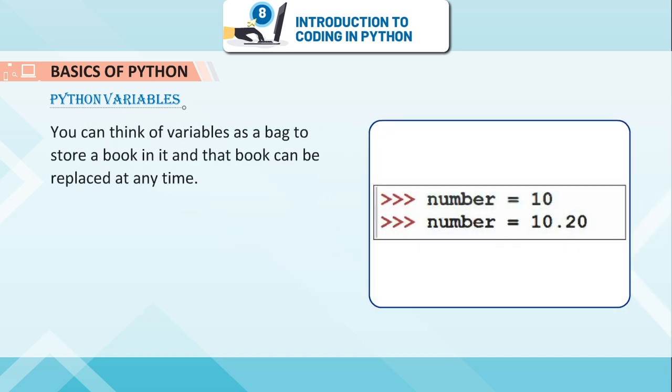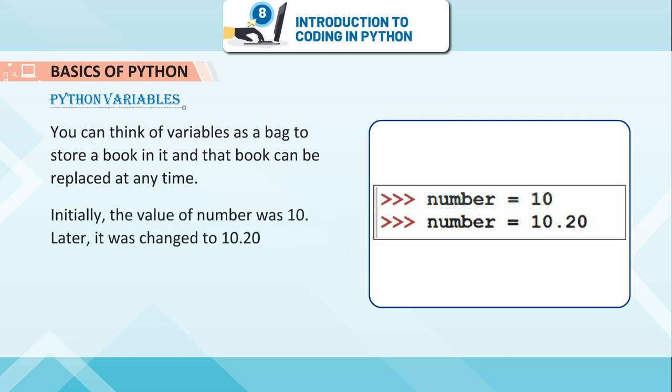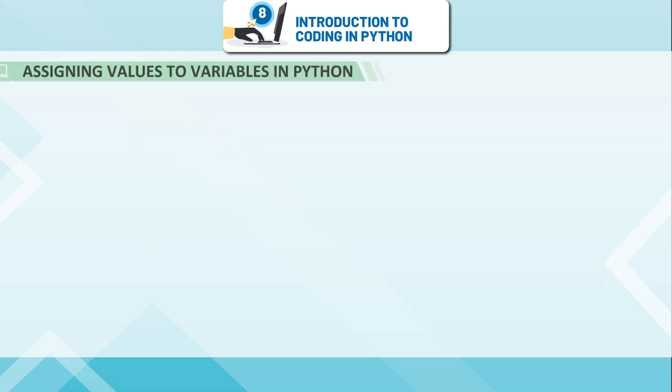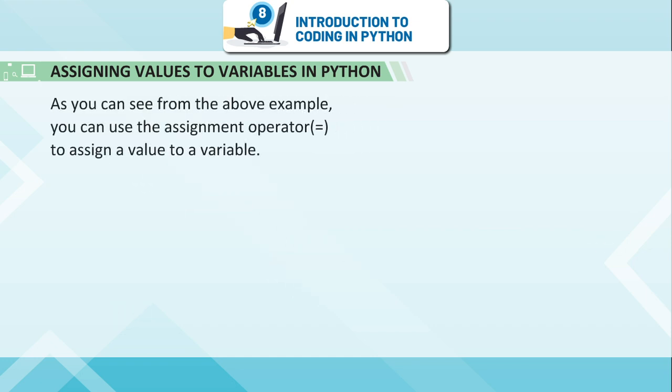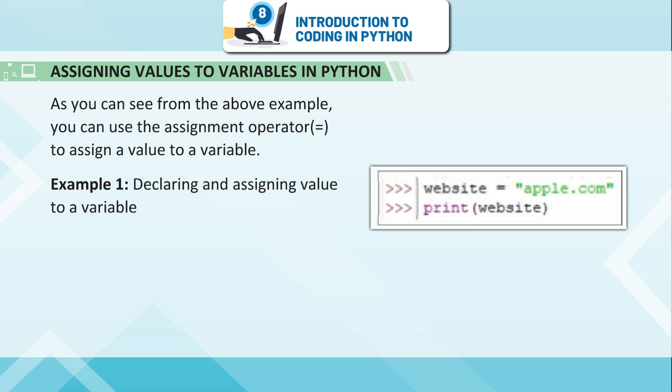You can think of variables as a bag to store a book in, and that book can be replaced at any time. number = 10, number = 10.20. Assigning values to variables in Python. As you can see from the above example, you can use the assignment operator equals to assign a value to a variable. Example 1, declaring and assigning value to a variable.